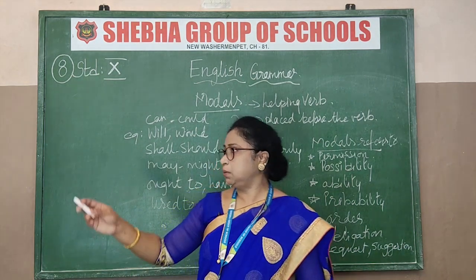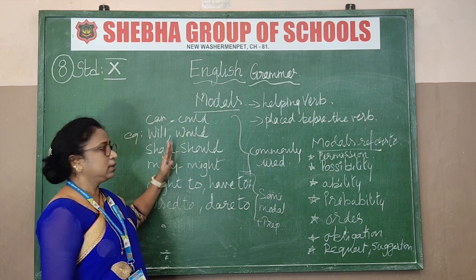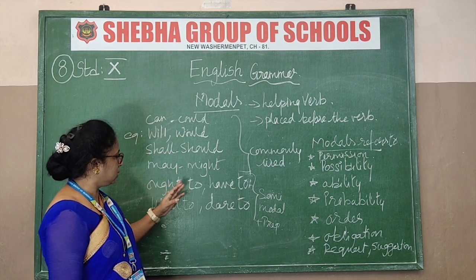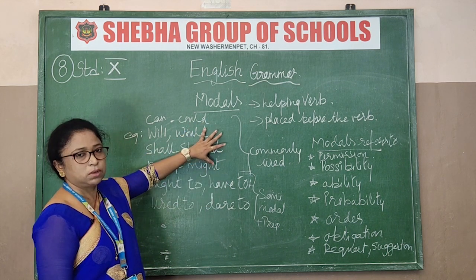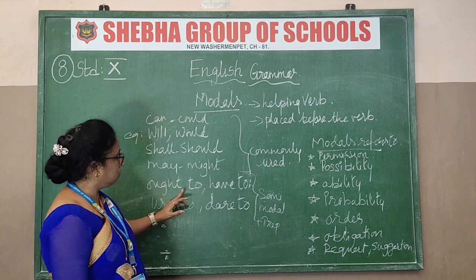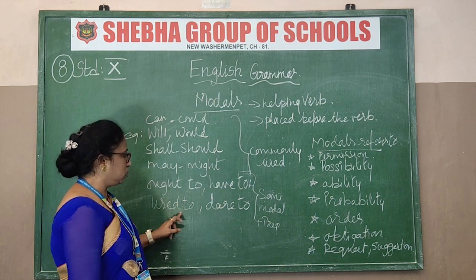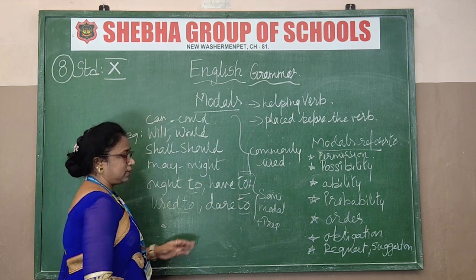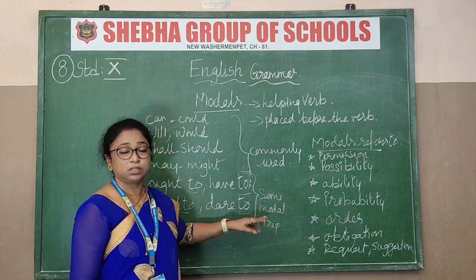So there are so many. See, just look at the board. See how many are there? There are can, could, will, would, shall, should, may, might, ought to. So these are known as modals. This is ordinary modals, and this which is attached to a preposition: ought to, have to, used to, dare to. These are attached to a preposition, isn't it? So they are known as semi-modals. So these are known as quasi-modals or semi-modals.